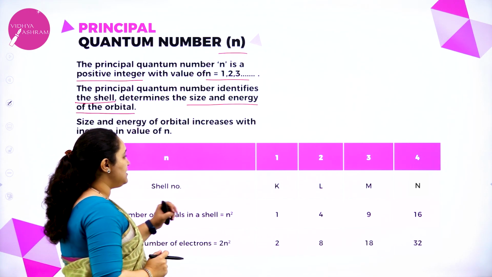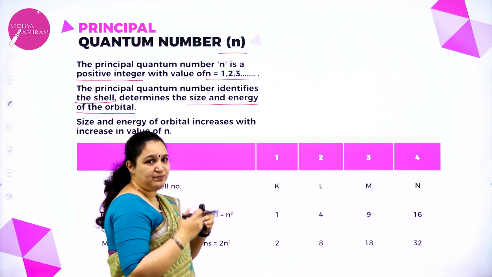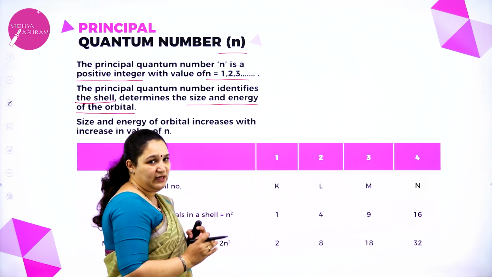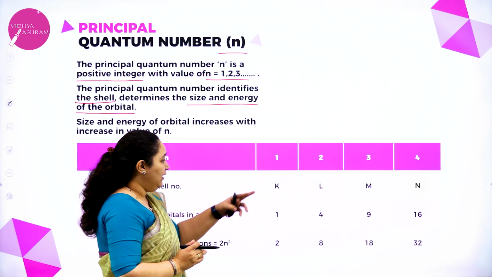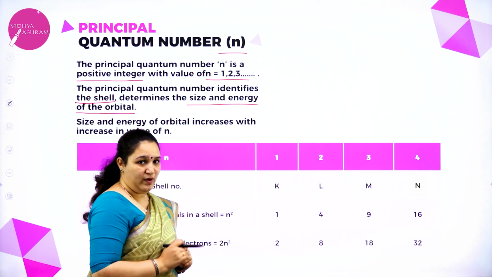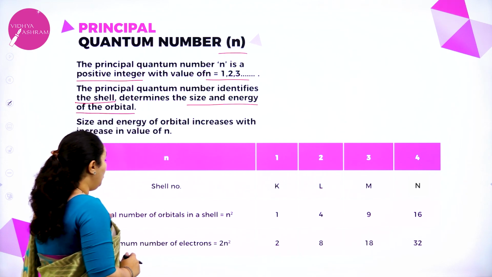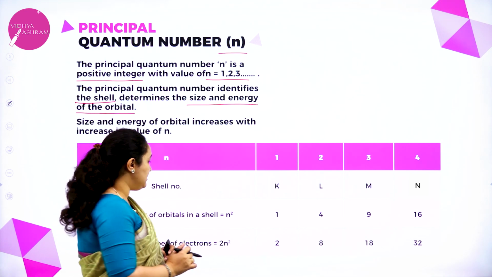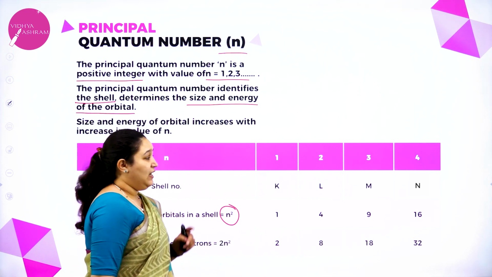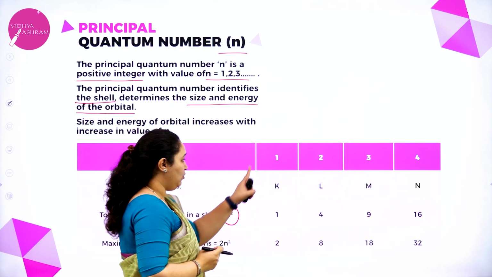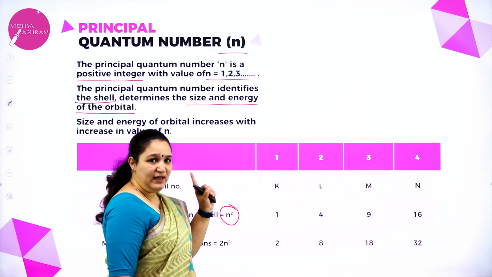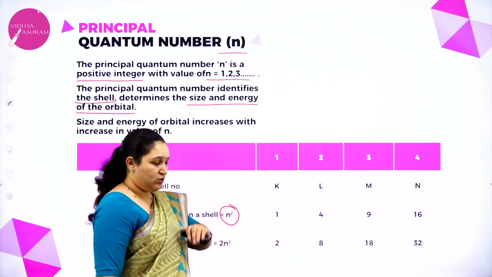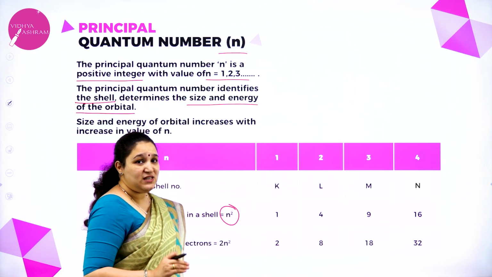Now if n is equal to 1, 2, 3, 4, that means as the number increases, the shell or the size of the orbital is also increasing. We can also depict it with the letters K, L, M, N, etc., and it can go on. Total number of orbitals in a shell: how many orbitals are possible in a shell is equal to n square. That means the first shell has 1 square, which is 1, so it can have only 1 orbital. Whereas the second shell, 2 square is 4, so it can have 4 orbitals. 3 square is 9.